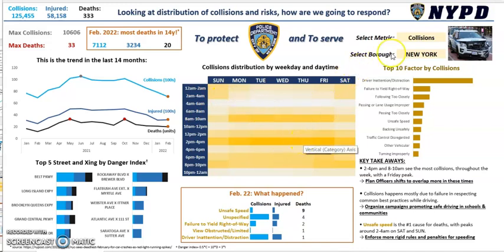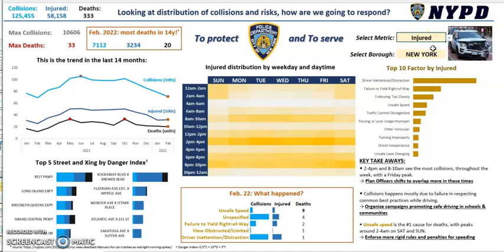The heat map is dynamic in the sense that by means of these 2 filters, collisions and borough, I can select different metrics and see how these change. While there is not that much of a big change when I select injured or collisions for the heat map, we see that the trend for both collisions and injured is basically the same.